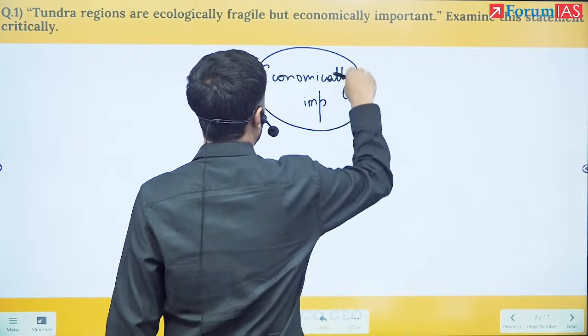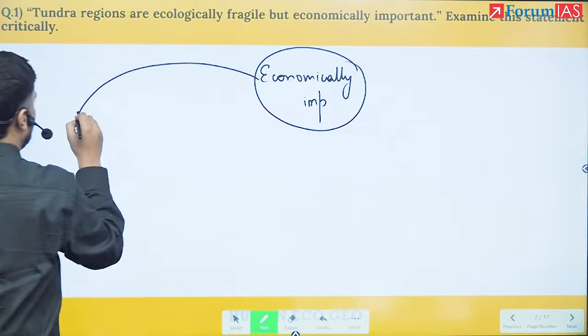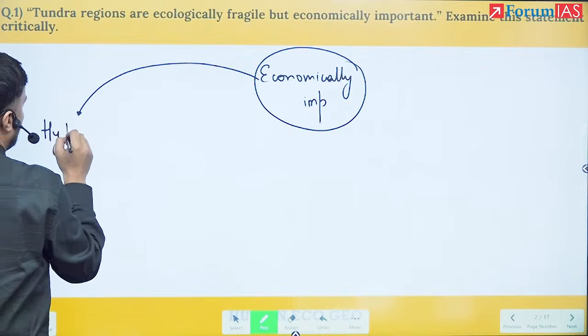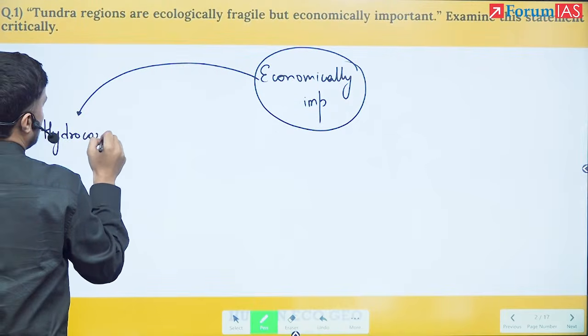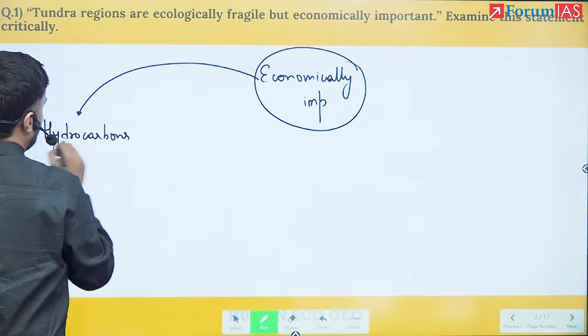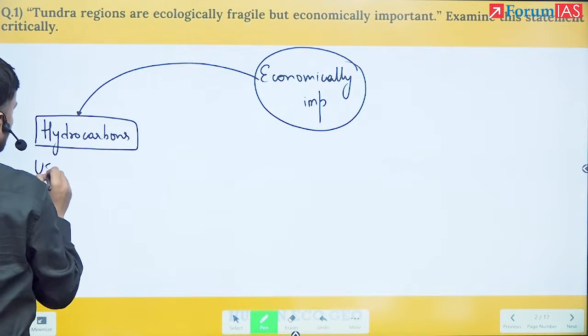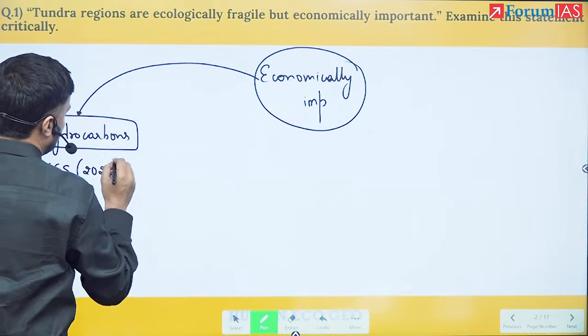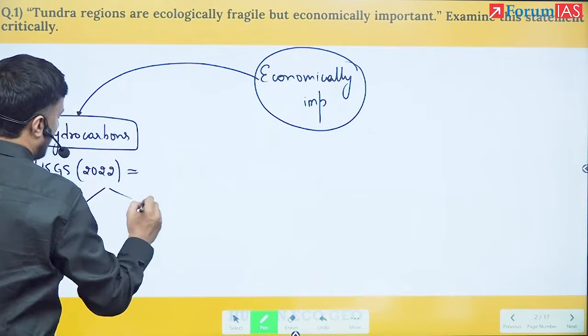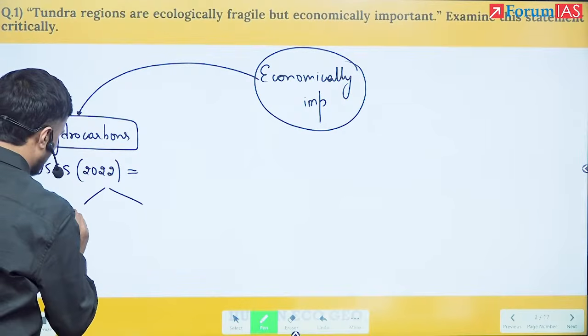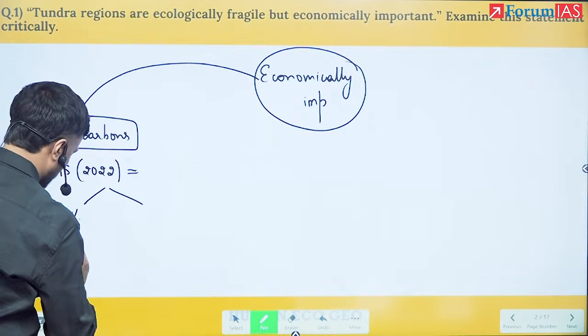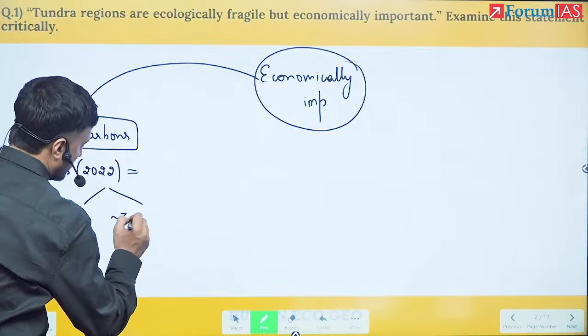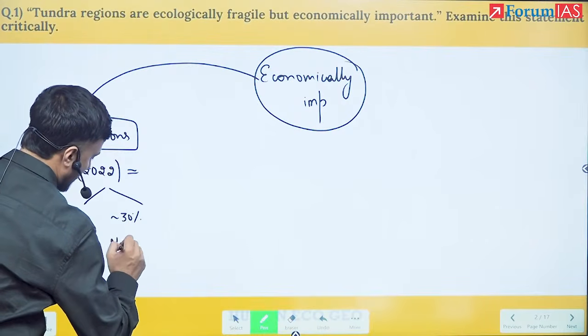So if we see economic importance, first we see here is hydrocarbons. As per the US Geological Survey estimate 2022, it has close to 10% of the world's undiscovered oil and close to 30% of the natural gas.